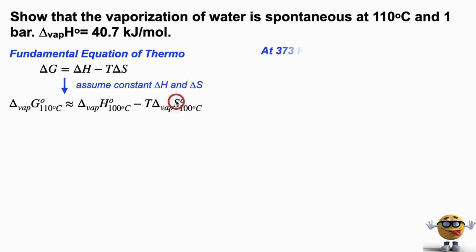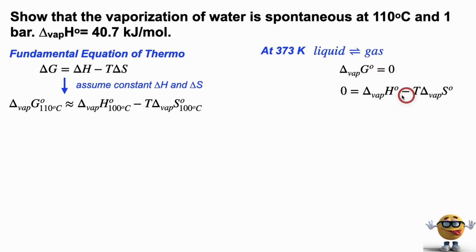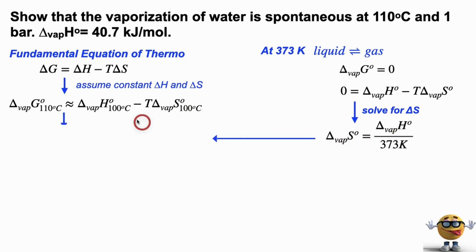And to get the change in entropy, we're going to look at 100 degrees Celsius, which is 373 Kelvin, and at 100 degrees Celsius, liquid and gas phases of water are in equilibrium. If they're in equilibrium, then the change in Gibbs energy is 0 at that temperature. And if we plug that into this equation right here, we get this right here, and we can solve for the change in entropy in terms of the enthalpy. And then we can plug this into this equation right here. So now we have everything in terms of the change in enthalpy.